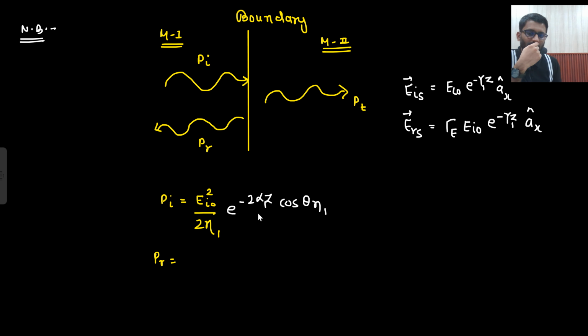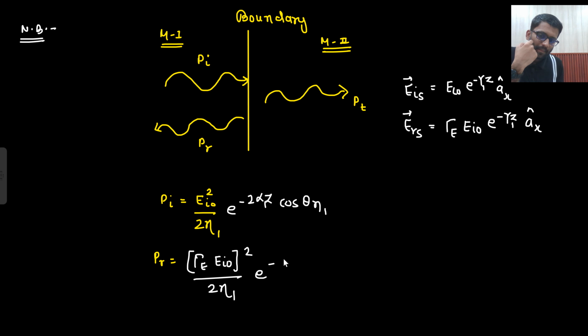Is that clear to you? So can I write here gamma E EIO whole square? Eta will be the same for both of them, and e to the power minus 2 alpha 1 Z cos theta eta 1. Nothing will be changed. Alpha will not change, eta will also not change, because the medium is the same.